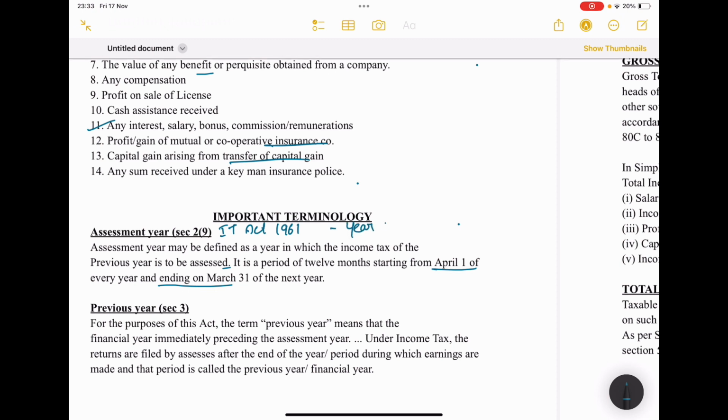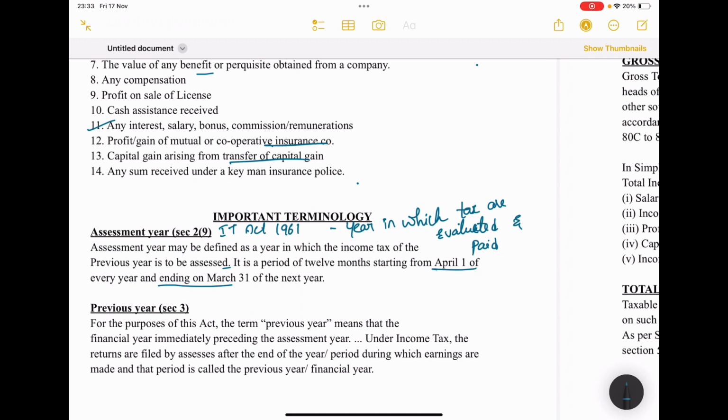The year in which tax is evaluated, we can say, and also paid. It is a year subsequent to the previous year.